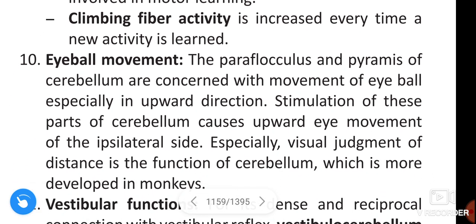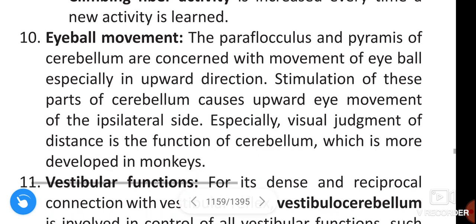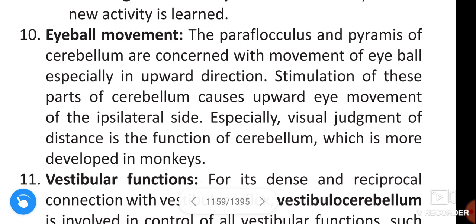The next function of the cerebellum is eyeball movement. The paraflocculus and pyramids of the cerebellum are concerned with movements of the eyeball, especially in the upward direction. Stimulation of these parts of the cerebellum causes upward eye movement of the ipsilateral side. Especially, visual judgment of distance is a function of the cerebellum, which is more developed in monkeys.